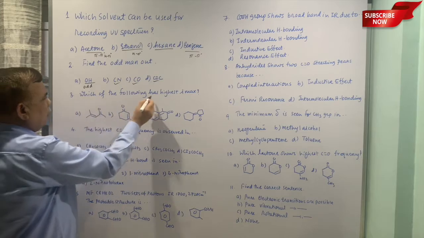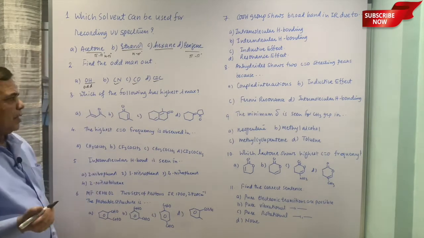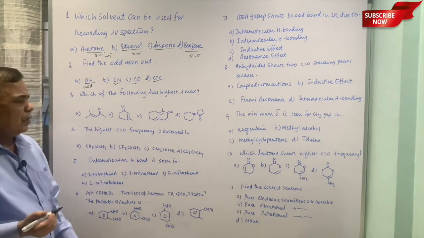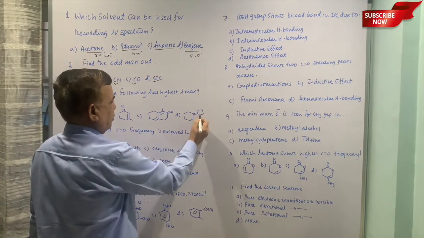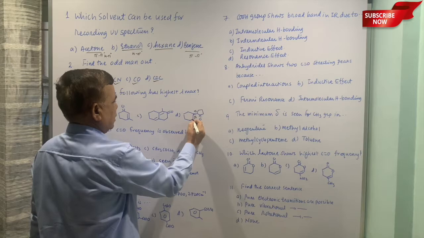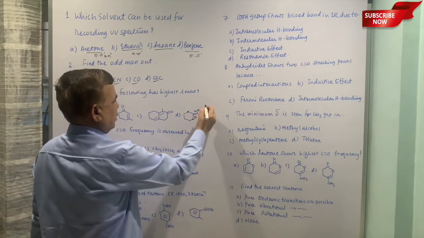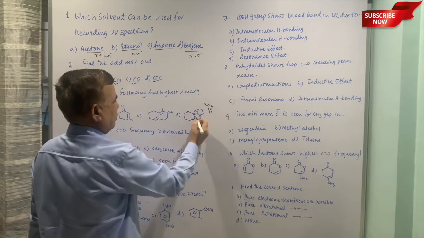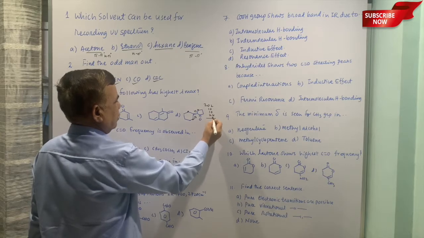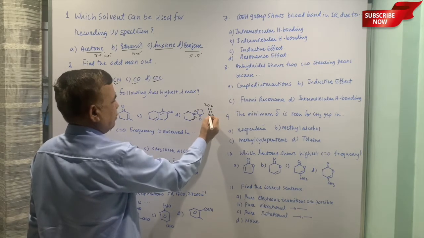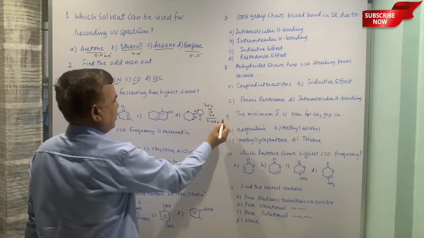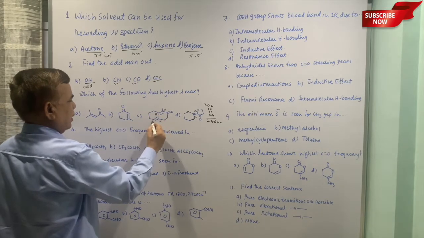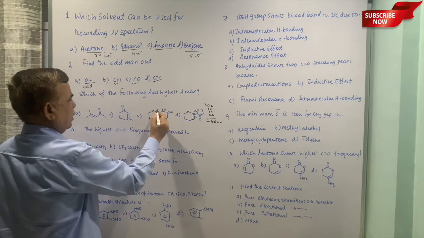Third one, which of the following has highest lambda max? Lambda max, all these examples are of enone chromophore. I will just mark the groups here: alpha, beta, 202, exocyclic 10, alpha 10, beta 24. So you can do the summation, 246 nanometers. Here alpha, beta, gamma, delta, 1, 2, 3, 4.